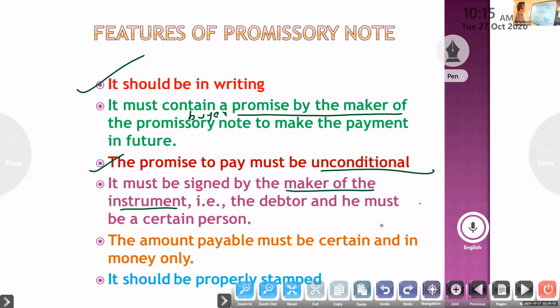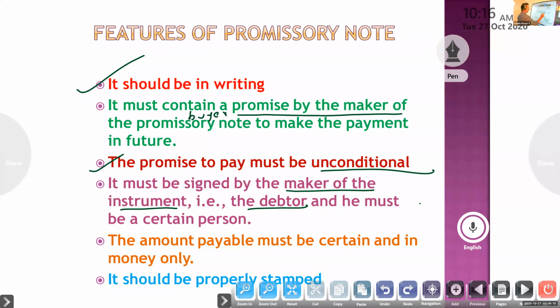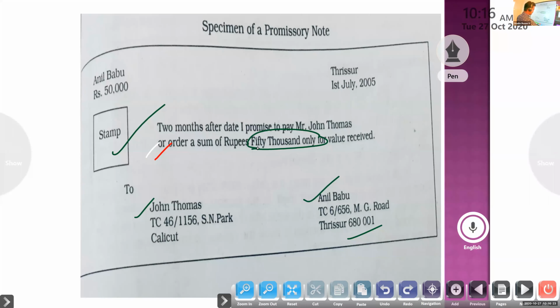Okay, so signature is needed. Next one, the amount payable must be certain and in money only. Certain means 50,000 only. That is certain. The amount must be certain and expressed in terms of money, not qualitative terms.